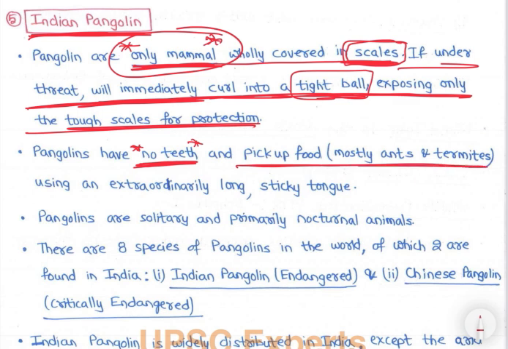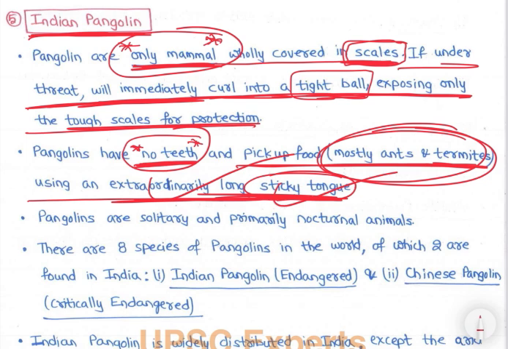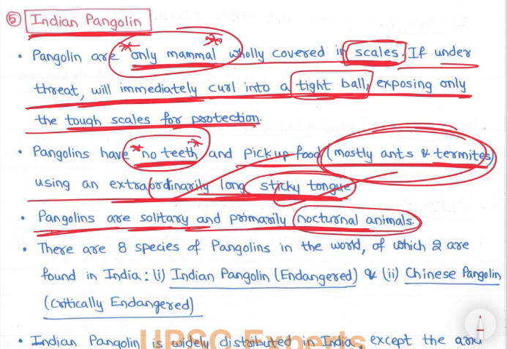And pick up food, mostly ants and termites, using an extraordinarily long sticky tongue. See, you can watch YouTube, right, short video. Pangolins, इनमें दांत है ही नहीं, काफी बड़ा लंबा टंग होता है, राइट. उससे ants and termites को खींच के खाती है, राइट. Right. Then pangolins are solitary and primarily nocturnal animals.